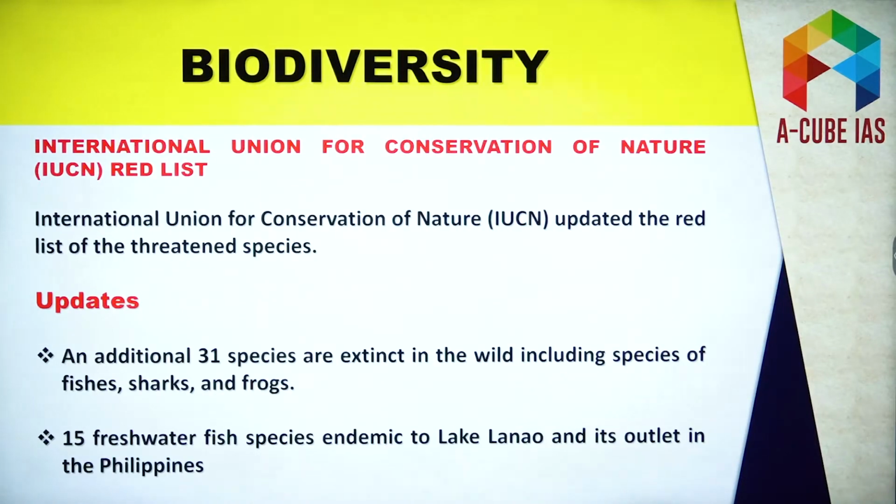Let's talk about IUCN. See, IUCN, we know that it is the world's oldest environment organization. And here you have to understand that under IUCN, we have one Red List. See, this Red List is a repository of animal species and plant species, and this particular list gives the idea about the conservation status of these species.